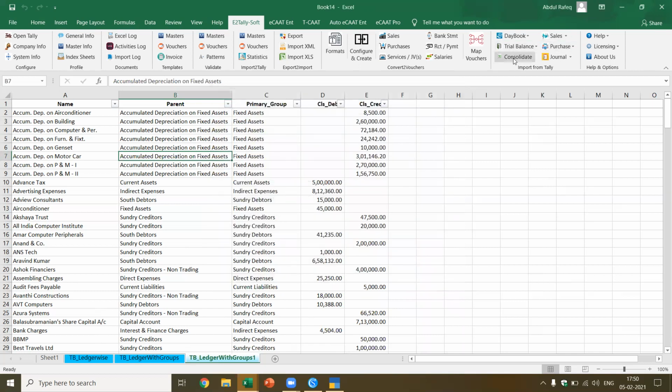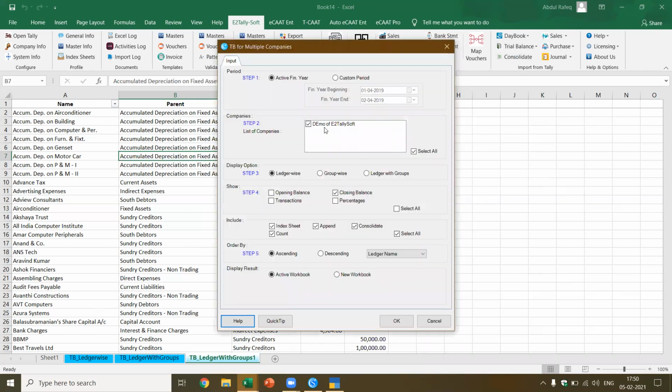I said if you got consolidate, now if you open multiple companies, here only one company is open. That's why it's giving only one. If you got multiple companies open, let's say 3 companies open, then 3 companies will be available here. Now you can do the consolidation at one shot here, with the opening balances, transactions, closing balances. You can also append the data and you can consolidate the data. This is a very beautiful feature which is available, and you get it at no cost by using E2TallySoft.